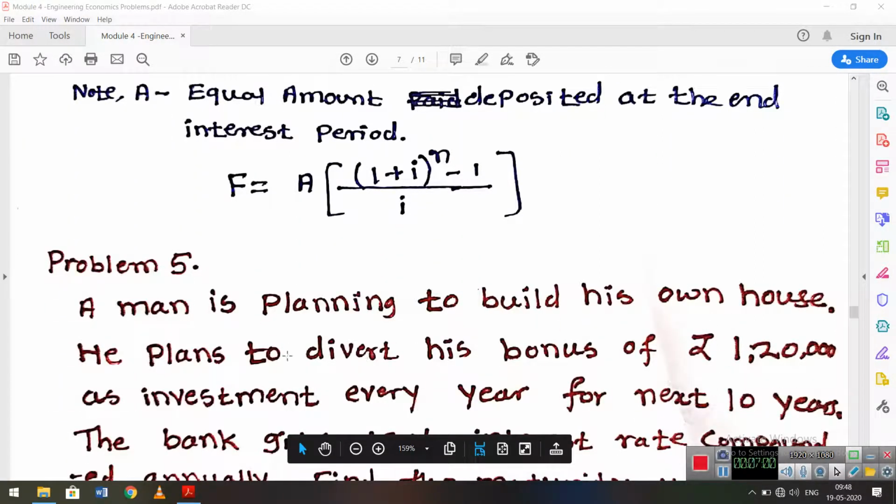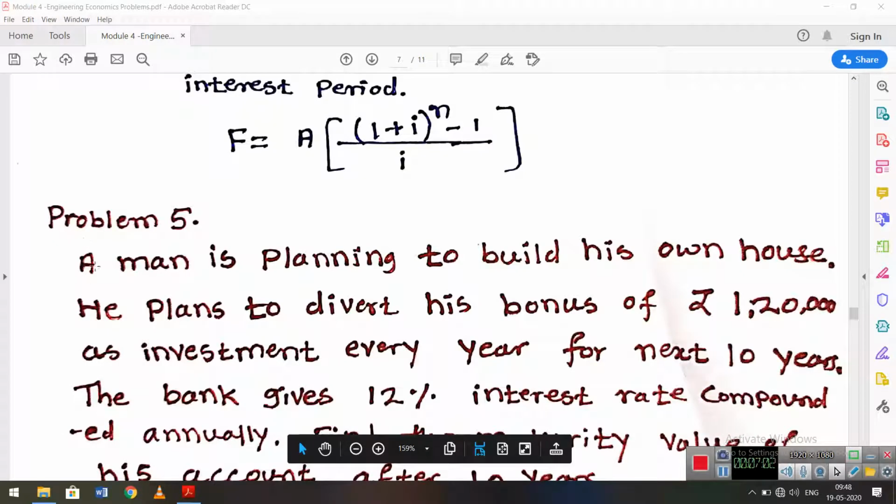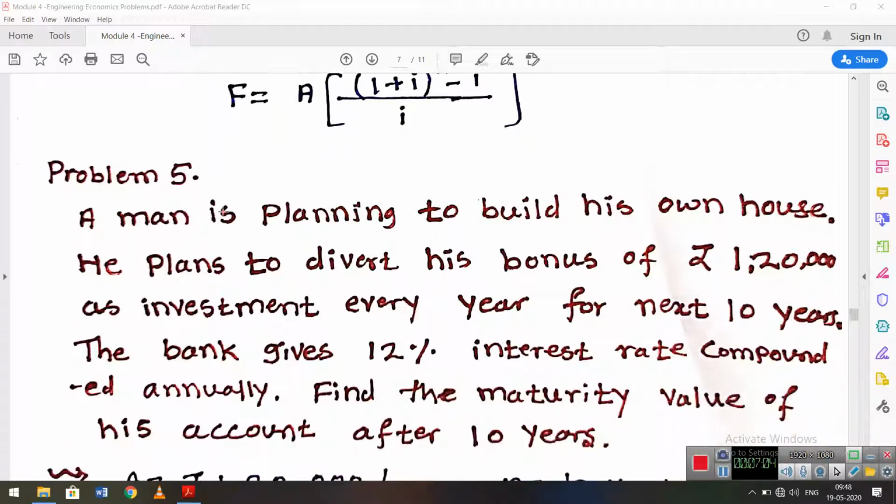So here is a problem. A man is planning to build his own house. He plans to divert his bonus of 1,20,000 as investment every year for the next 10 years.